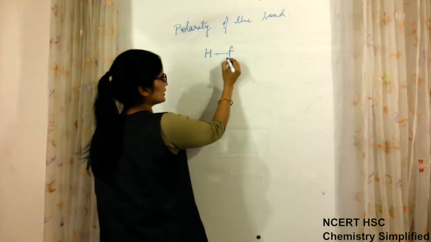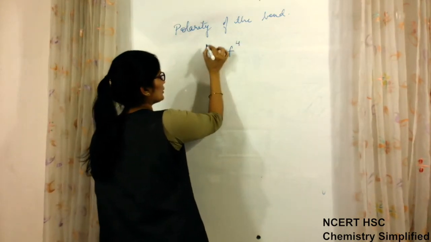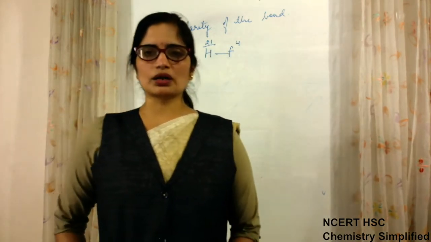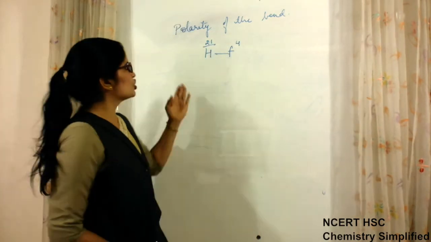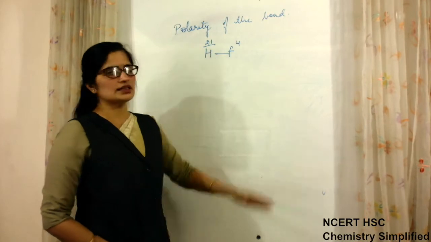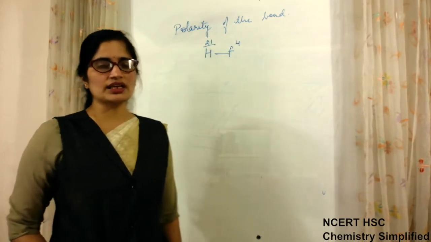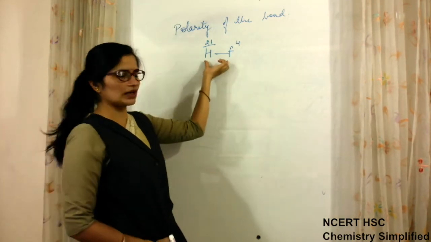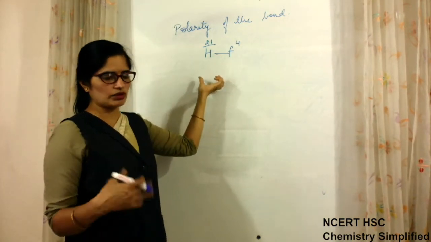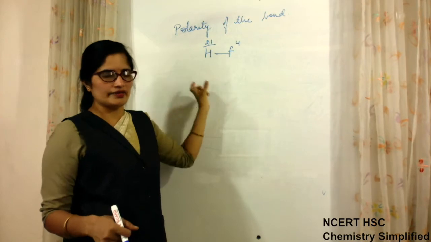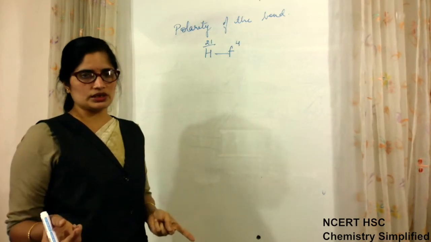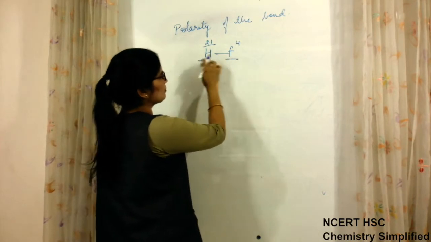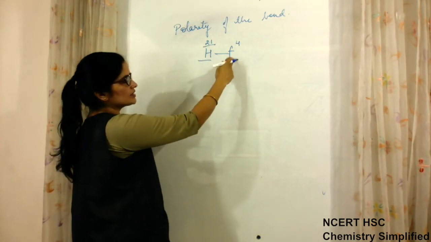Fluorine has electronegativity value 4, hydrogen has 2.1. Some of the values we need to remember for these elements. So when they have a difference in their electronegativity values, they have some value for dipole moment, because they will make a dipole. Two poles are there. What is a dipole actually? When any molecule has two opposite poles, then it is a dipole. The same happens if the polarity of the two combining atoms is different.